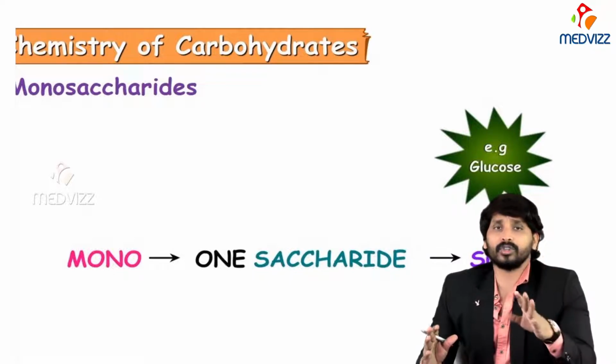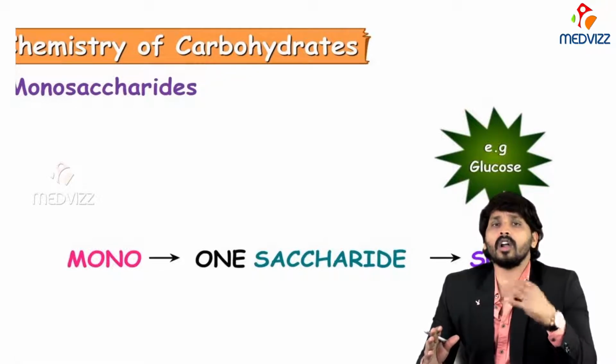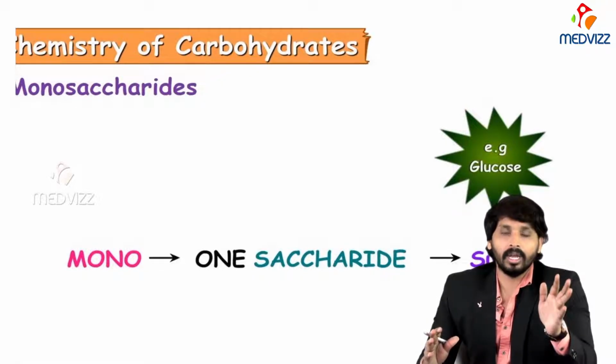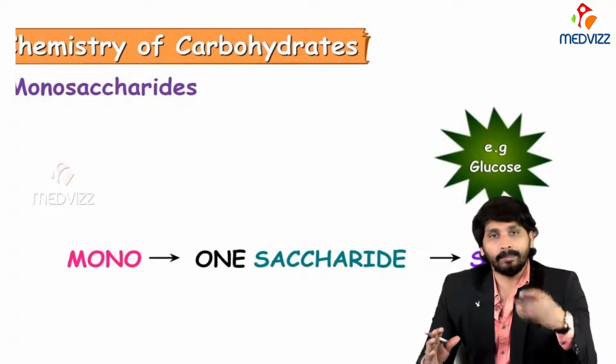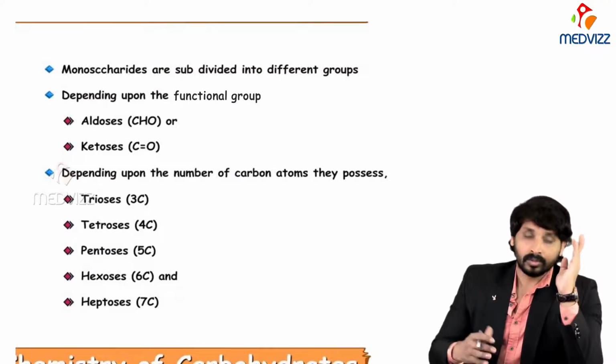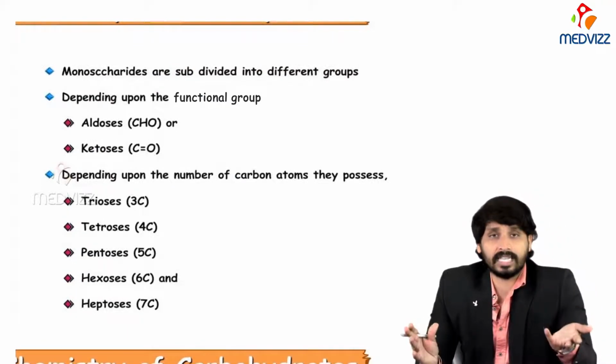These are the simplest sugars. Monosaccharides are the simplest sugars which cannot be hydrolyzed further. You cannot get anything simpler. These are only the simplest form of sugars. In the previous slide we explained how monosaccharides are classified.